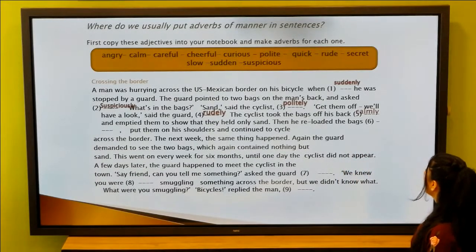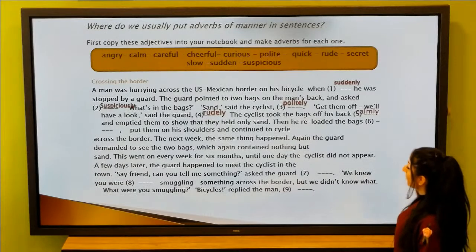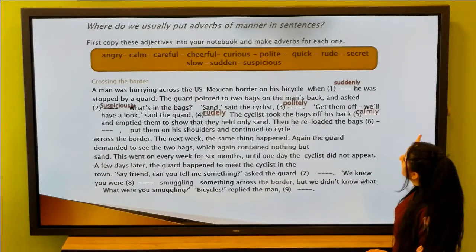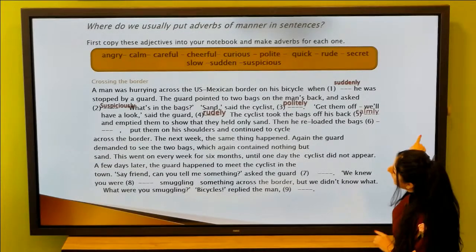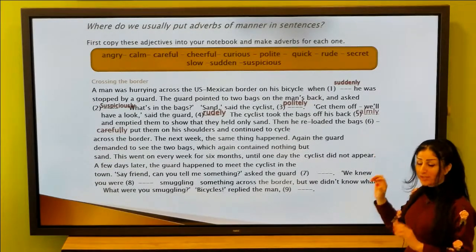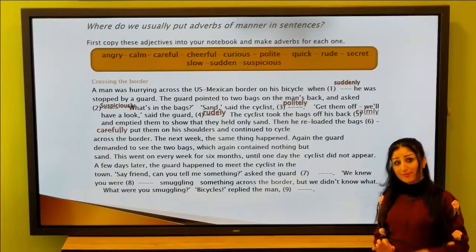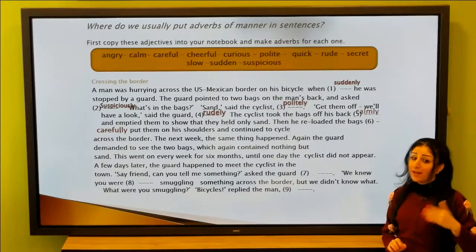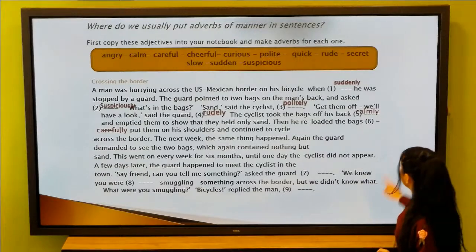Then he reloaded the bags carefully. Okay, because he held something other than sand.